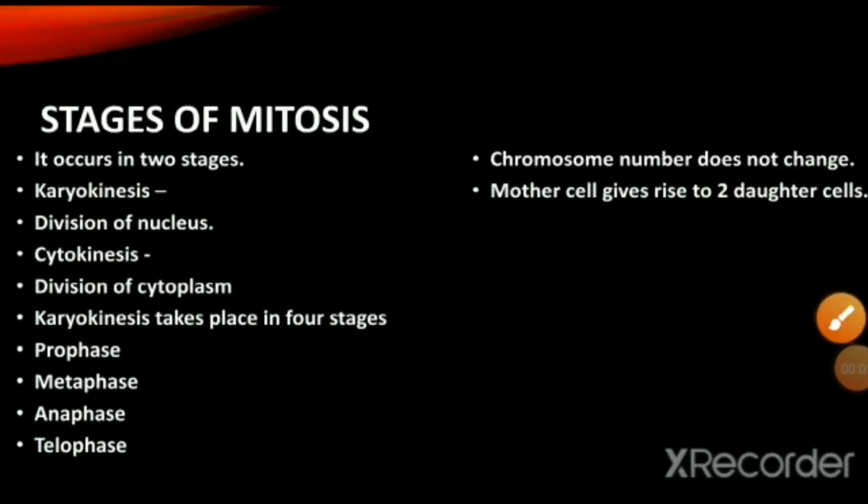Stages of mitosis. It occurs in two stages: karyokinesis, division of the nucleus; and cytokinesis, division of the cytoplasm. Karyokinesis takes place in four stages: prophase, metaphase, anaphase, telophase. Chromosome number does not change. The mother cell gives rise to two daughter cells.